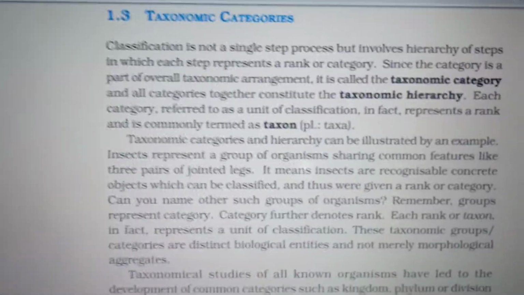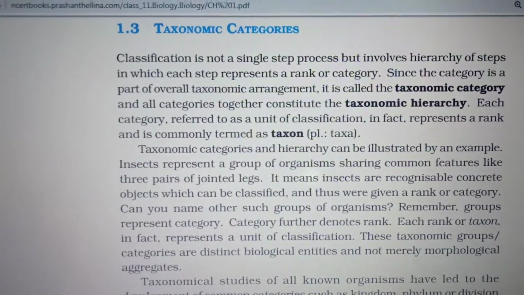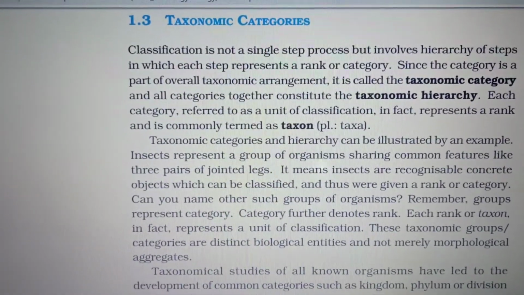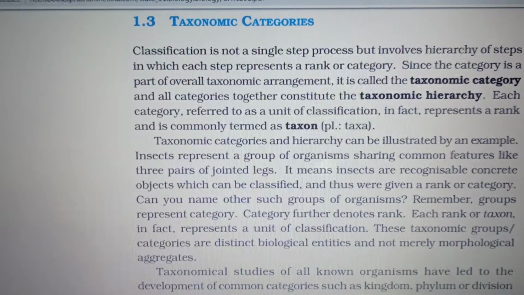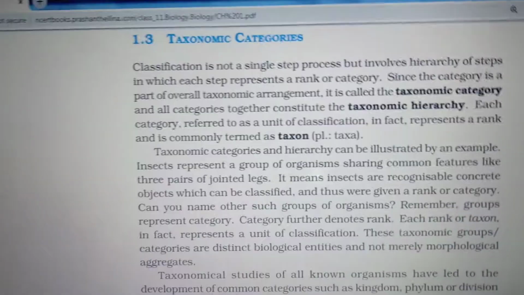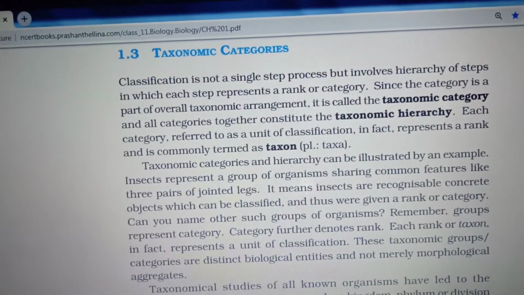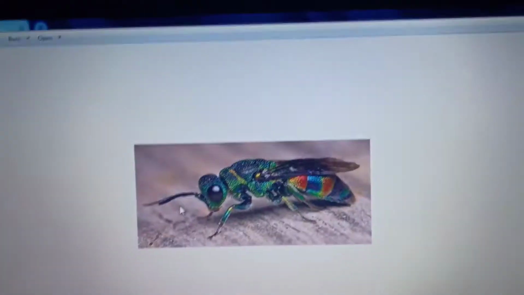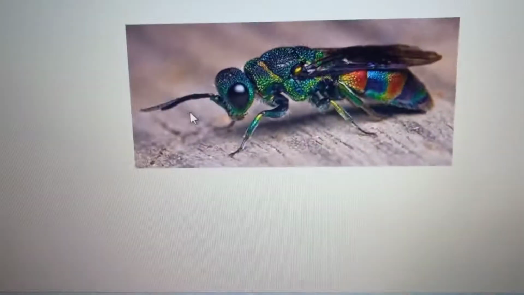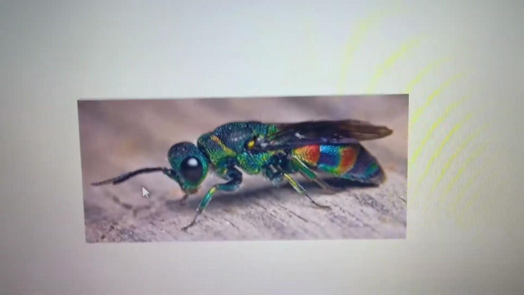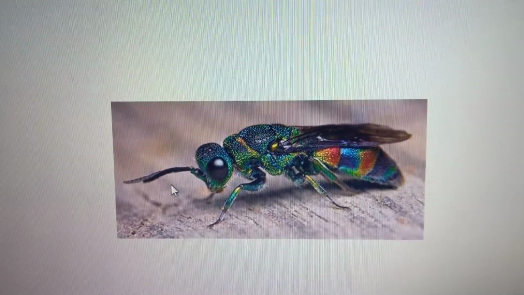Okay, just now we saw how we are able to group the living organisms into convenient categories. These are taxonomic categories, that is what we are seeing. For example, insects. When we say insects, that represents a group of organisms sharing common features, like what? Three pairs of jointed legs. So three pairs of jointed legs means immediately we will say they are all insects. They come under the group insects.